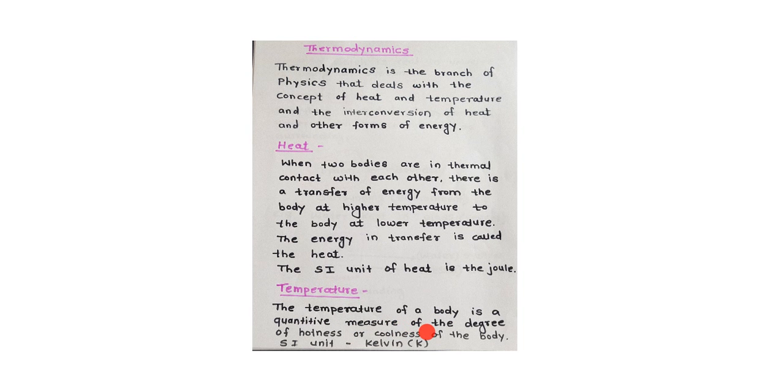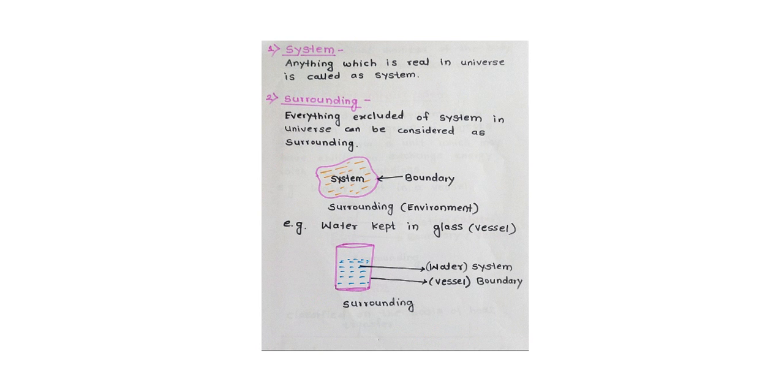SI unit of temperature is Kelvin. And temperature difference determines the direction of flow of heat from one body to another or from one part of the body to another part. Now, today in this video, I am going to discuss the basic terms which are used in thermodynamics. Let us see about thermodynamics and some basic terms.